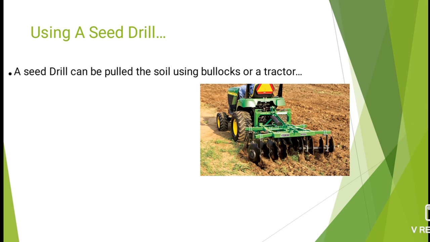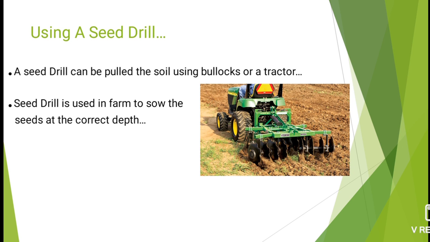Here we can observe a picture. There's a tractor, and at the backside of the tractor there are some wheels. This agricultural implement is also known as the cultivator. The cultivator or seed drill is pulled over the soil, the farmers sow the seeds into it, and it digs and closes the soil. So a seed drill is used in the farm to sow the seeds at the correct depth.